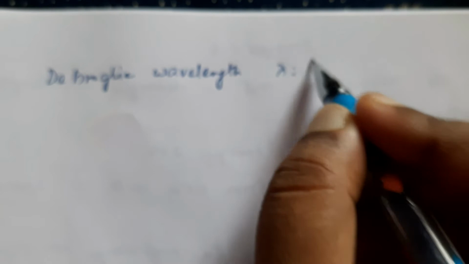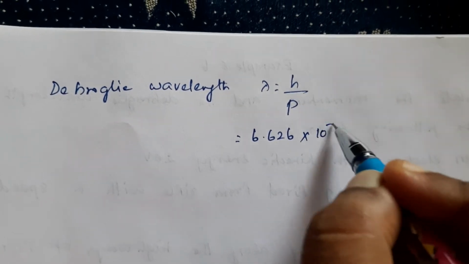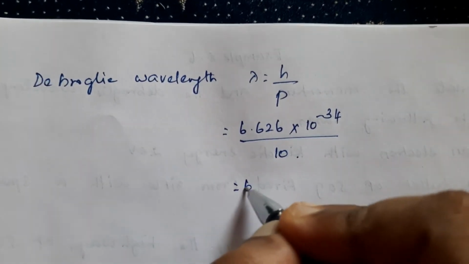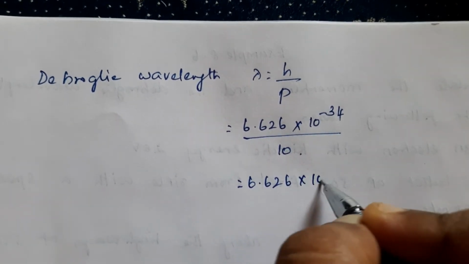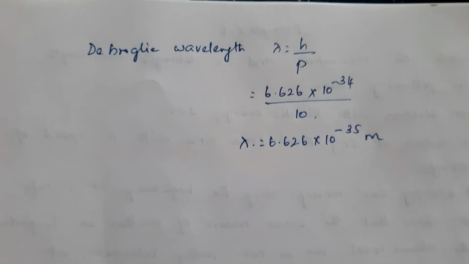Now we have to find out the wavelength. Okay, so de Broglie wavelength of bullet is lambda is equal to h by p. So that is 6.626 into 10 raised to minus 34 divided by momentum 10. So it is 6.626 into 10 raised to minus 35 meter.